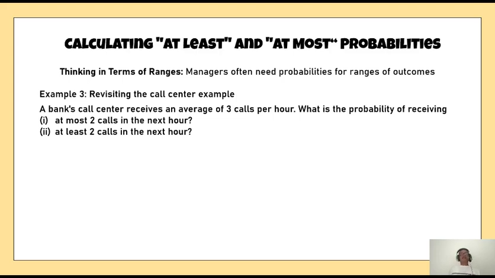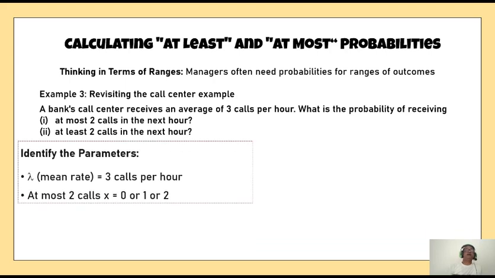Here we are using the same example of a call center. But instead of computing the probability at a particular fixed value, we are using at most and at least. So let us look at the question: we have lambda equal to 3, which we have already computed. At most 2 calls means a maximum of 2 calls will be coming in the next 1 hour. Maximum means 0 will also be okay. I am okay with 0, I am okay with 1, I am okay with 2, not beyond that. That means the number of calls will be 0, 1 or 2.